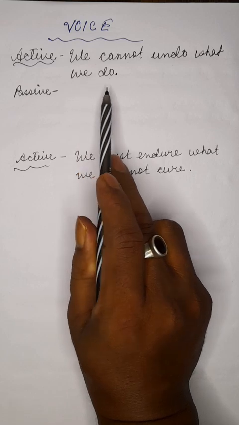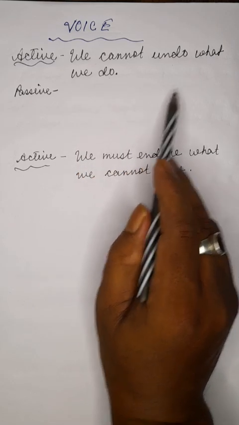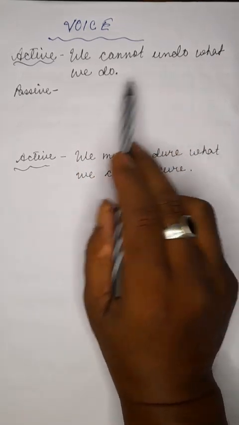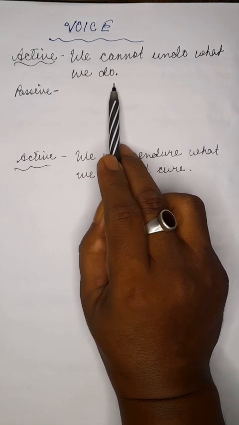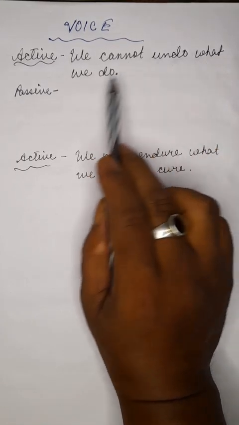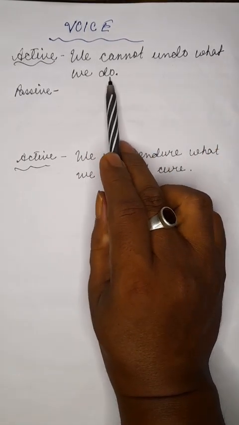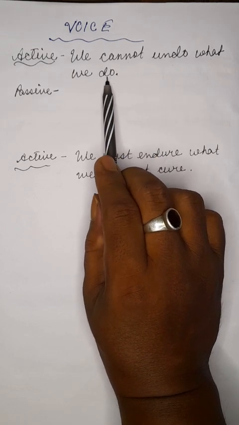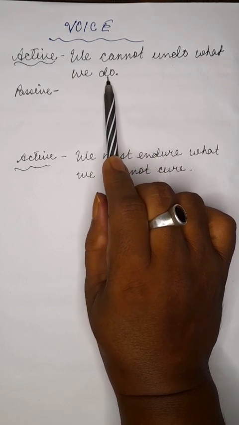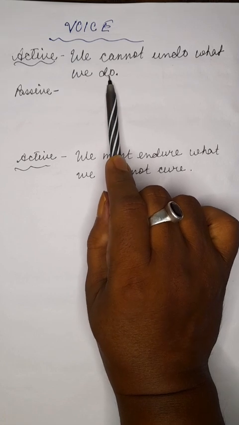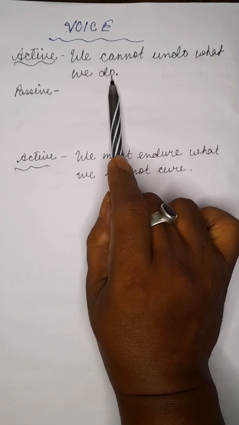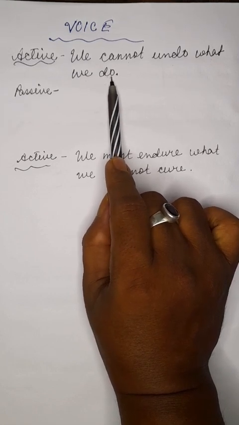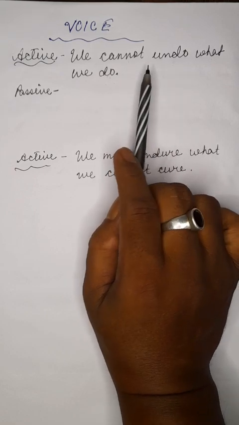As we know, what will you write now? What we do. We cannot write "what we do" directly, because in "what we do", "we" is the subject and "do" is the finite verb. It's also a transitive verb, so as per the rule, we should write "do" in the past participle form, that is, in the passive voice. How can you write it?